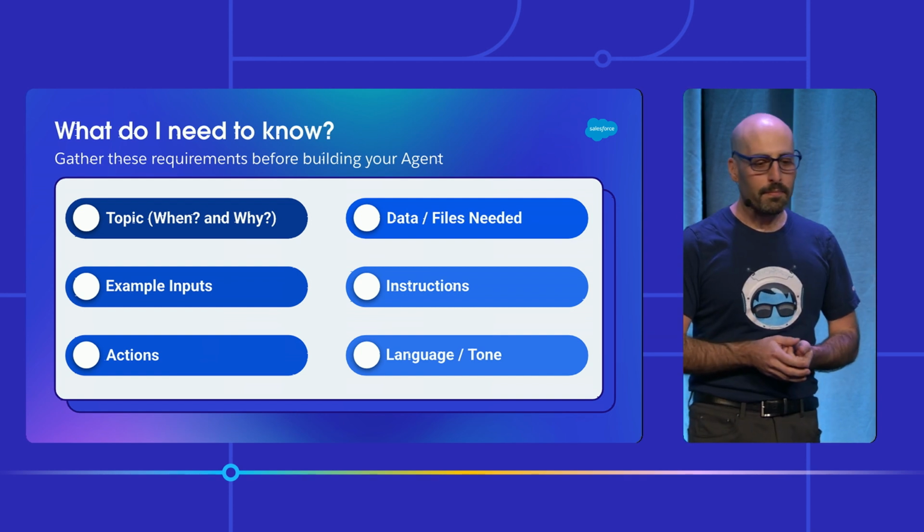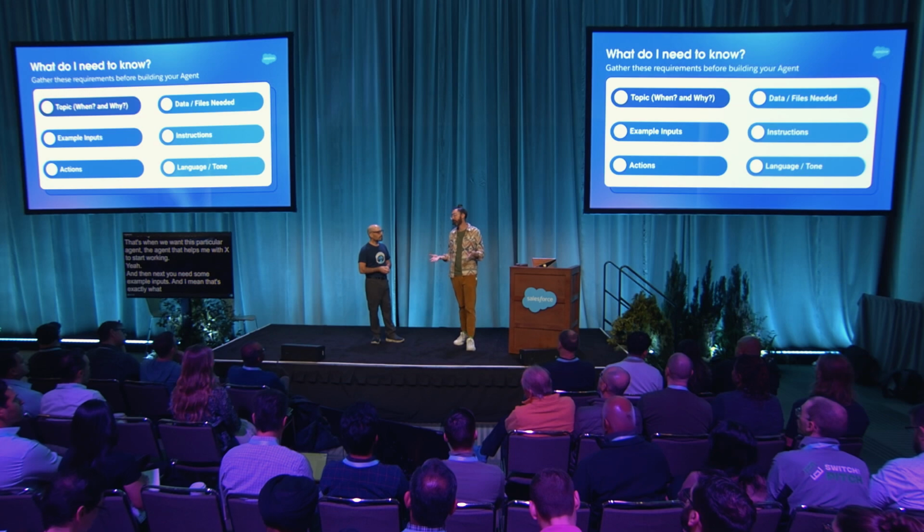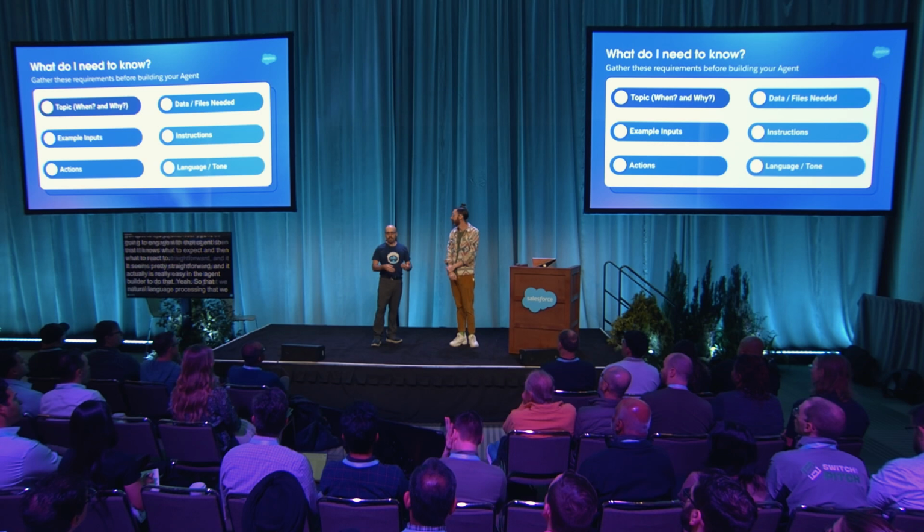Yeah. And then next, you need some example inputs. And that's exactly what it sounds like. Examples of what you or your users will ask of the agent, how you're going to engage with that agent, so that it knows what to expect and what to react to. It seems pretty straightforward, and it actually is really easy in the agent builder to do that. Yeah, so that natural language processing that we talked about earlier comes into effect here.